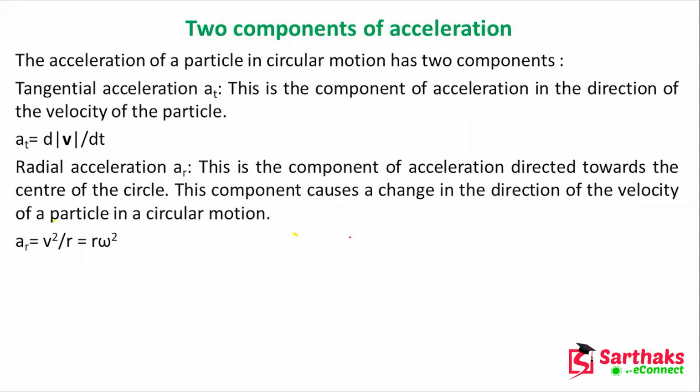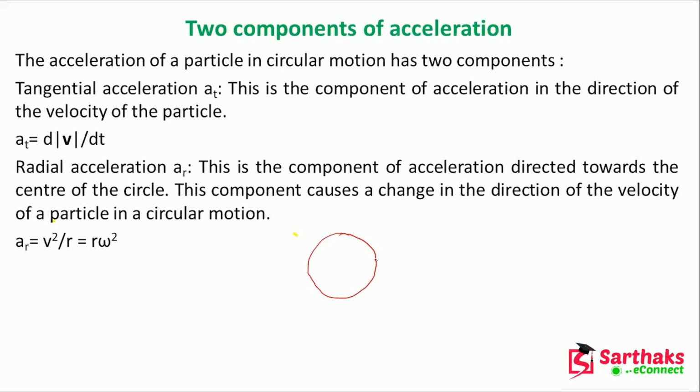Next, if a particle is moving in a circular path, it has two components. One is the tangential. Now, what is the tangential acceleration?